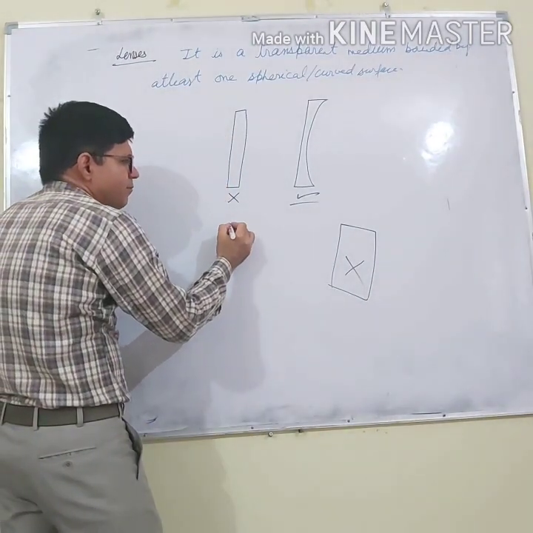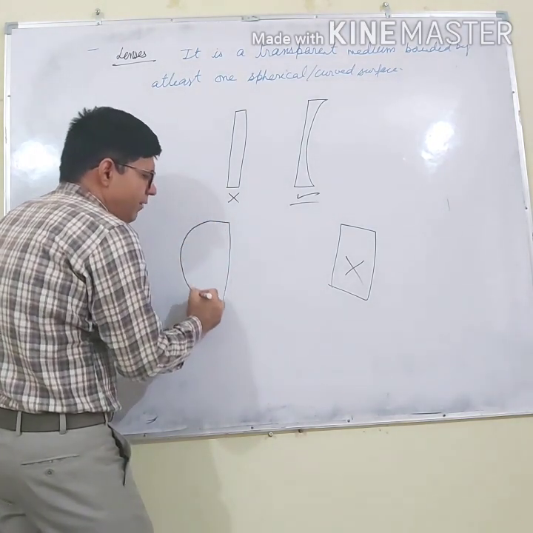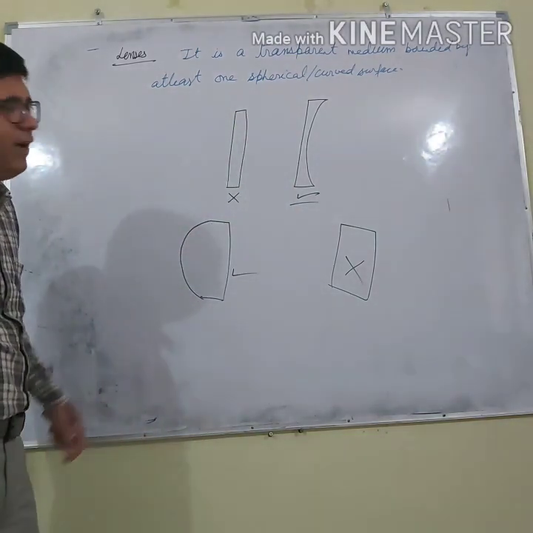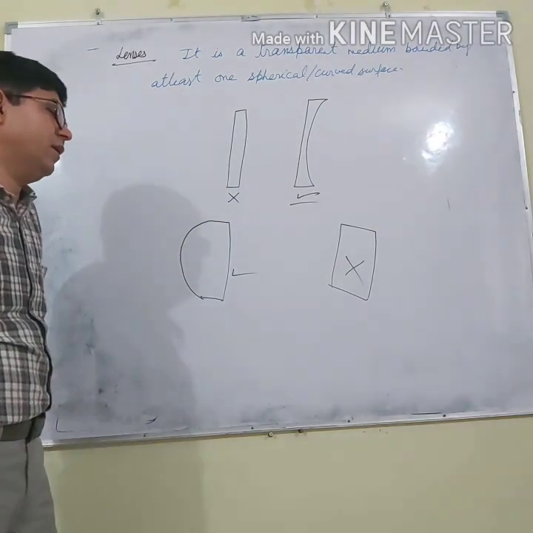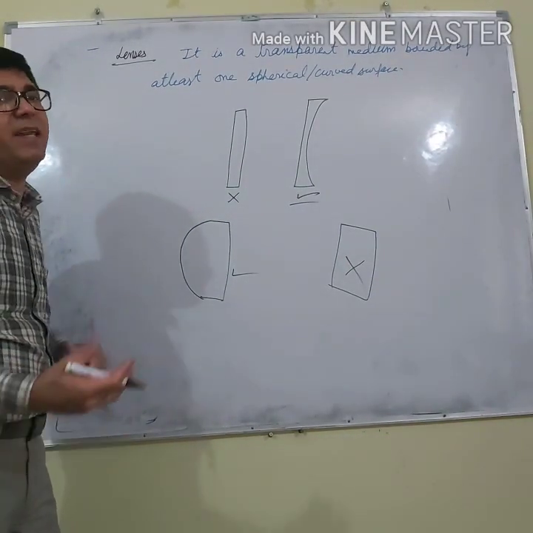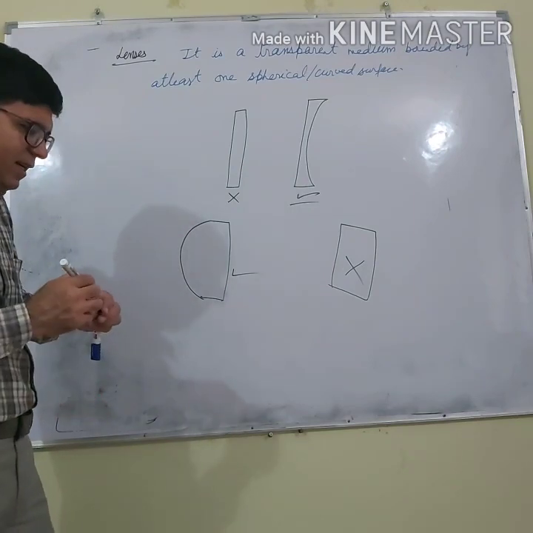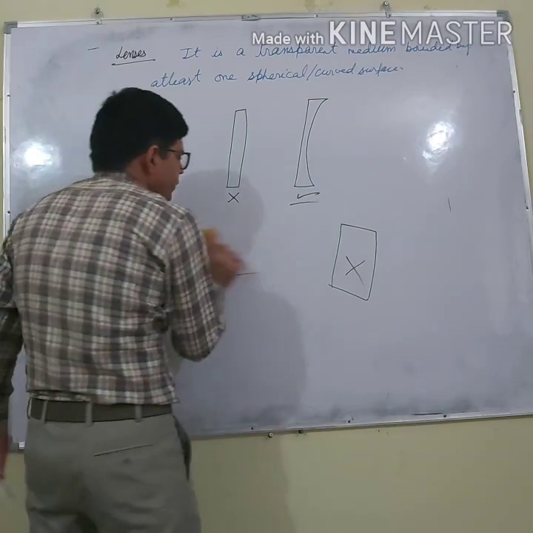If I say, this curved surface I have drawn, is it a lens? Yes, it's a lens. Why? Because this surface is not plain. It's spherical, it's a curved surface. So that's why it is a lens. I think the meaning of lens is clear.